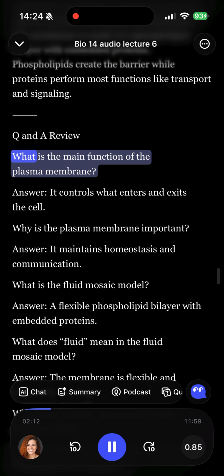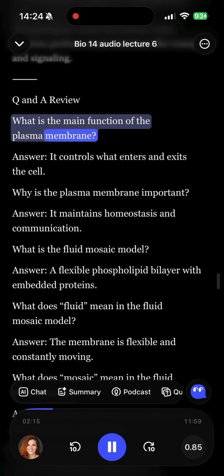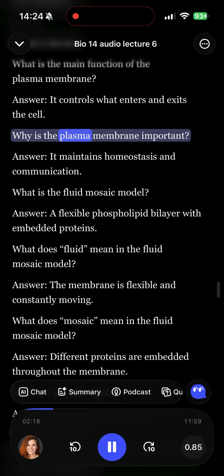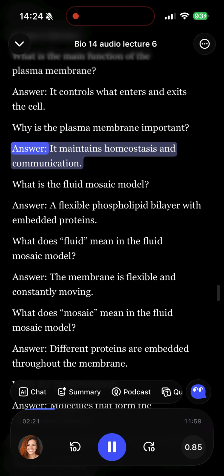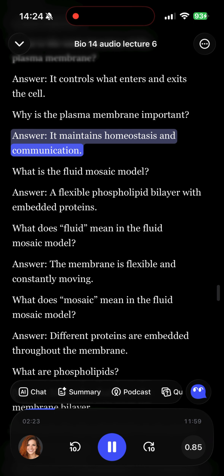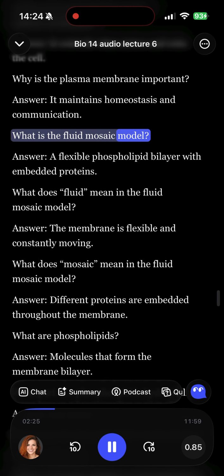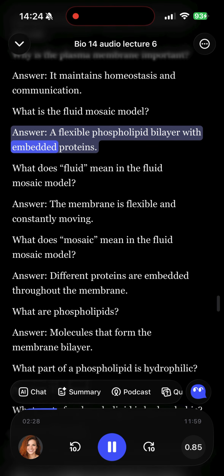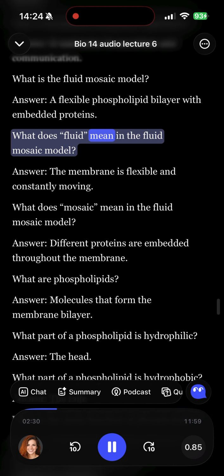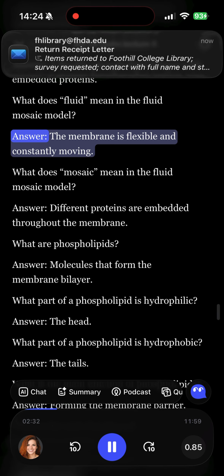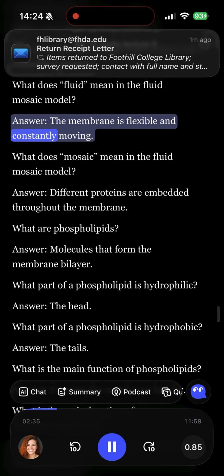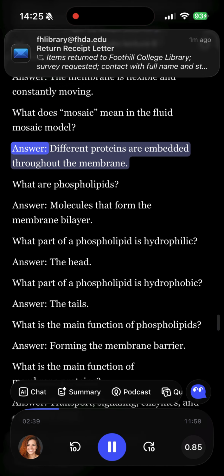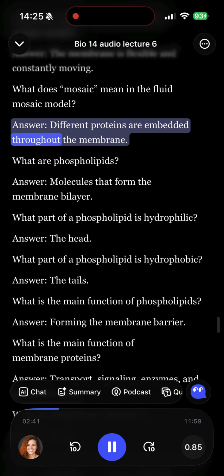Q&A review. What is the main function of the plasma membrane? Answer. It controls what enters and exits the cell. Why is the plasma membrane important? Answer. It maintains homeostasis and communication. What is the fluid mosaic model? Answer. A flexible phospholipid bilayer with embedded proteins. What does fluid mean in the fluid mosaic model? Answer. The membrane is flexible and constantly moving. What does mosaic mean in the fluid mosaic model? Answer. Different proteins are embedded throughout the membrane.